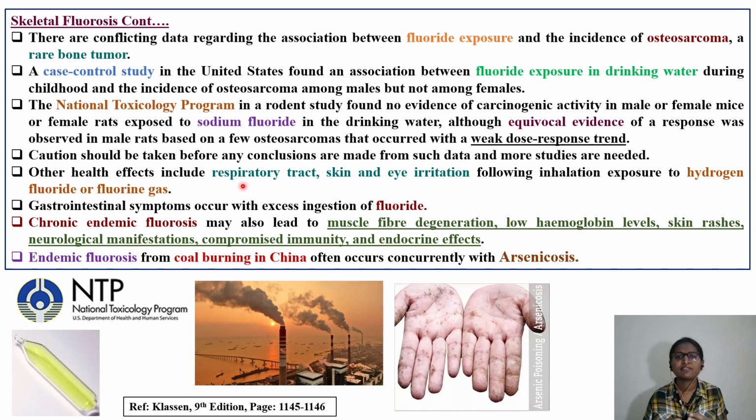Other health effects include respiratory tract, skin and eye irritation from inhalation exposure of hydrogen fluoride and fluorine gas. This is the fluorine gas, which is yellow in color. GI symptoms occur with excessive ingestion of fluoride. As we have seen, fluoride is highly absorbed from the GI tract. And chronic endemic fluorosis will lead to muscle fiber degeneration, low hemoglobin levels, skin rashes, neurological manifestations, compromised immunity, and endocrine effects.